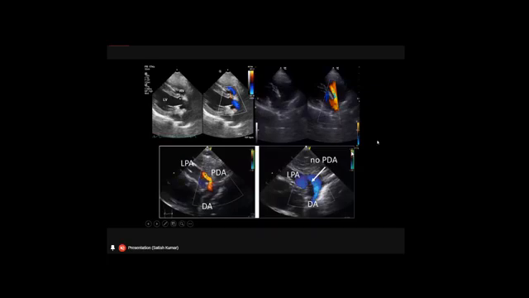So this is how color flow Doppler will give us a confirmation about septal defects and a confirmation about valvular diseases. Not only that, it will help us to study the direction of the flow of the blood. In other words, Doppler studies help us to know about blood flow parameters.